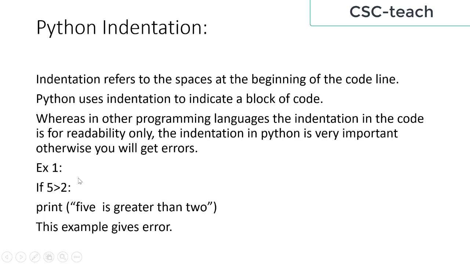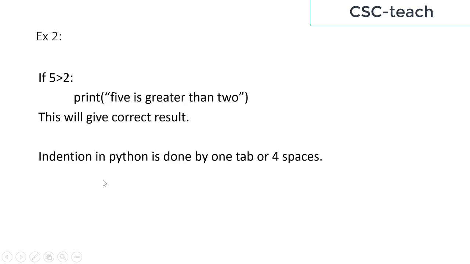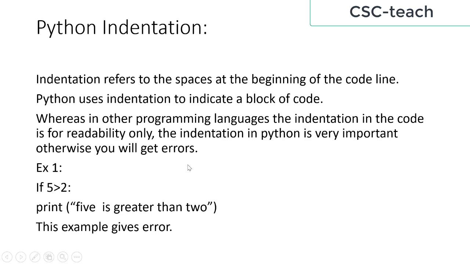If we execute some statement or loops, we use indentation to indicate the block of code. Whereas in other programming languages, indentation in the code is only for readability. In Python, indentation is very important, otherwise you will get an error.